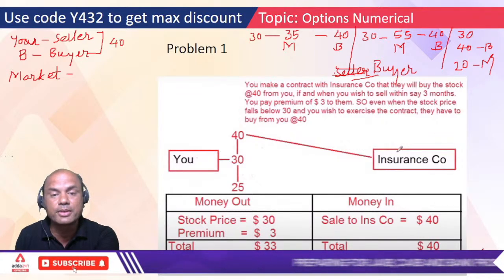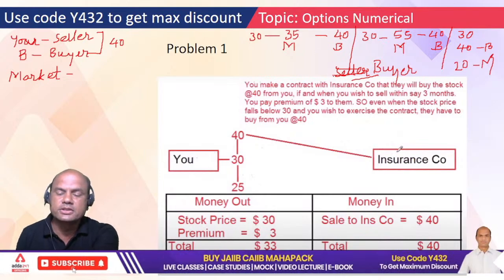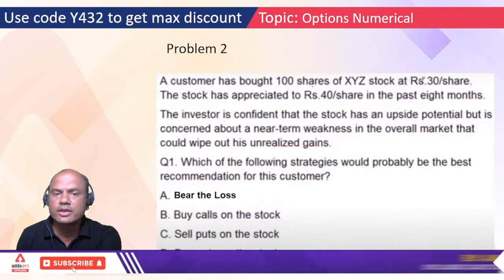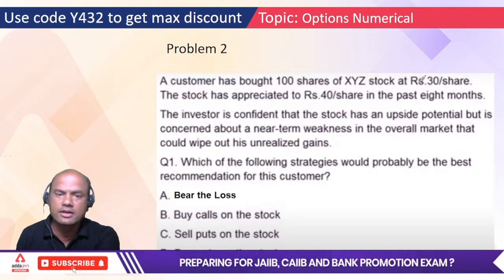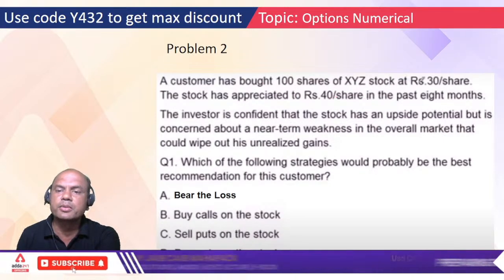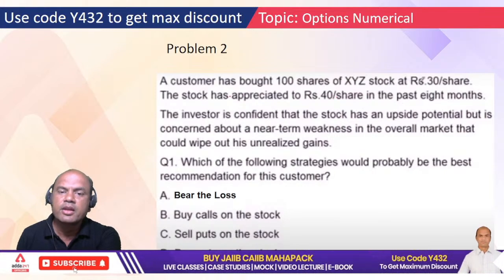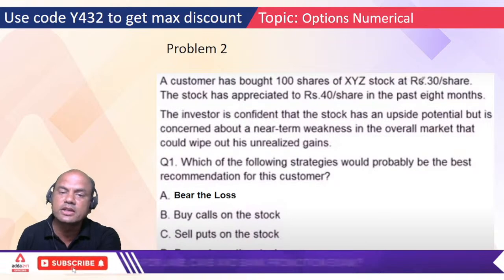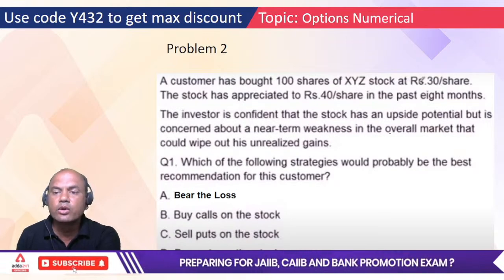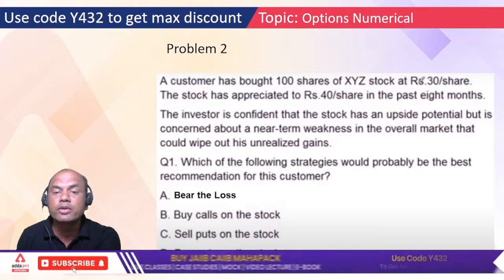Okay, that's the basic logic of options. Second one: a customer has bought 100 shares of XYZ stock at rupees 30. The stock has appreciated to rupees 40 in the past 8 months. The investor is confident that the stock has upside potential but is concerned with the near-term weakness in the overall market that could wipe out his unrealized gains.